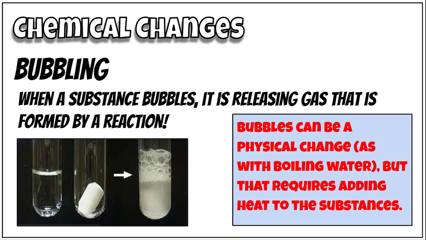Bubbling. Bubbling can be a physical change, like with boiling water, which is a change of state in states of matter. That's a physical change. But when a substance bubbles, it is usually releasing a gas that is formed by a chemical reaction. That is a chemical change.